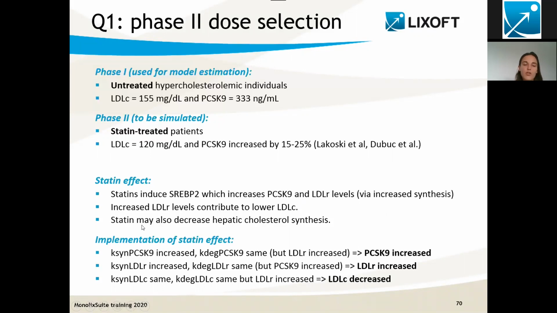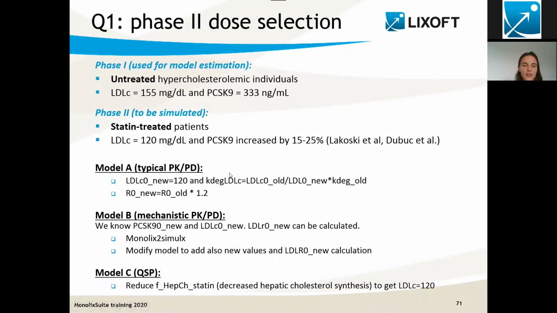And then statin may also have an impact on the hepatic cholesterol synthesis. And actually, hepatic cholesterol synthesis has an impact on SREBP2. From what I understood, this is a bit less sure. So I have tried to keep it relatively simple. And that's how we're going to implement the statin patients in the simulation.